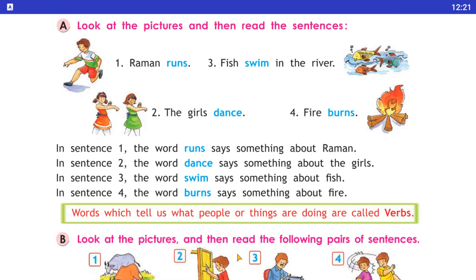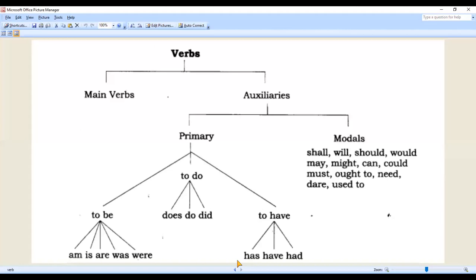So now students, you know very well what is a main verb and what is an auxiliary verb or helping verb in the sentence. So I'm sharing a picture of the verb. Now students, you notice that verbs are mainly divided into two parts, main verbs and auxiliary verbs. So students, you know very well what is a main verb.